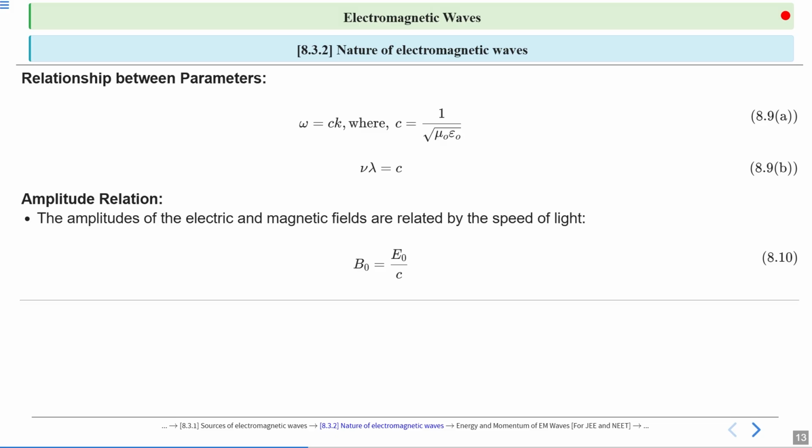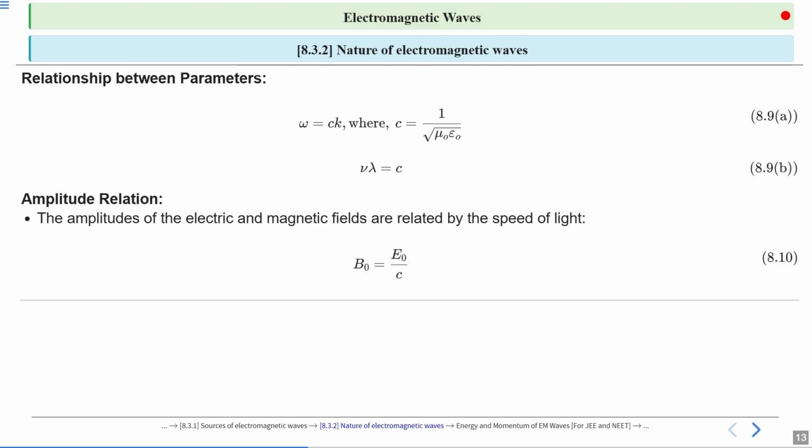That means the amplitude of the magnetic field is very small compared to the amplitude of the electric field. The electric field magnitude is divided by 3 into 10 power 8, a very huge value. That's why the amplitude of the magnetic field is very small compared to the amplitude of the electric field in an electromagnetic wave. Mark this relation between B naught and E naught as equation 8.10.